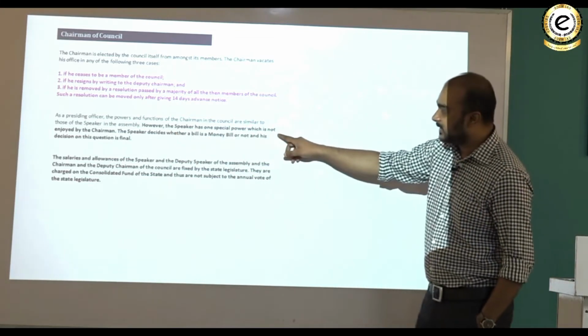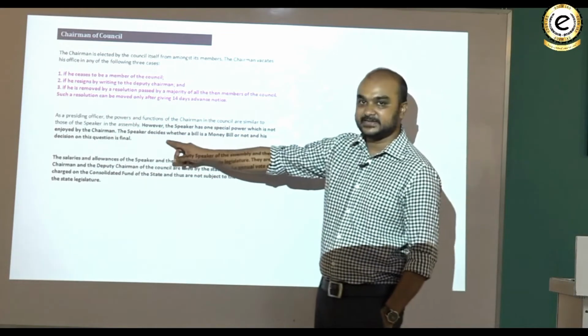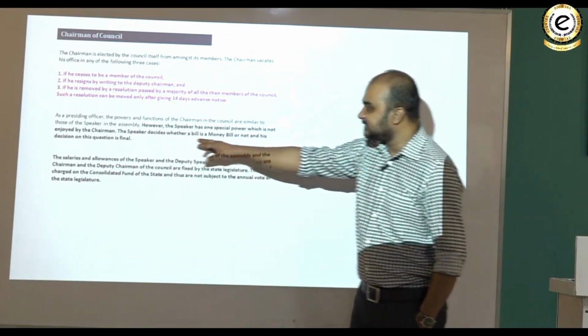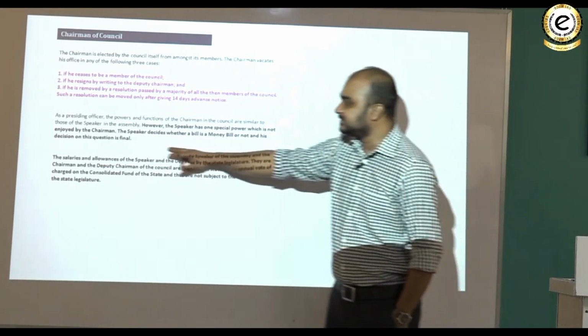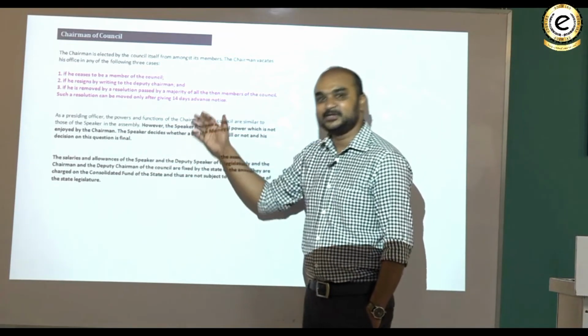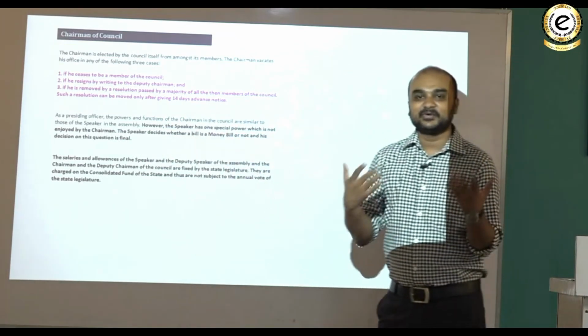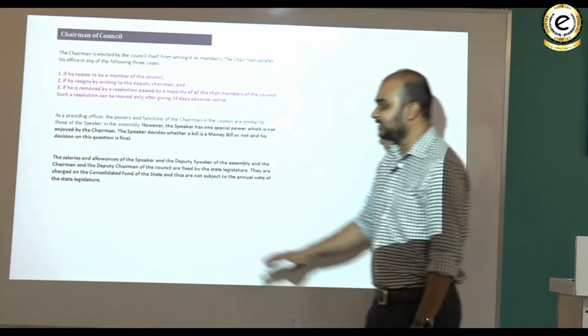However, the Speaker has one special power which is not enjoyed by the chairman. And what is it? The Speaker decides whether a bill is a money bill or not, and his decision on this question is final. Why is there no talk of joint sitting? Because there is no question of joint sitting at the state level. We'll see this. Let's have a look at this.